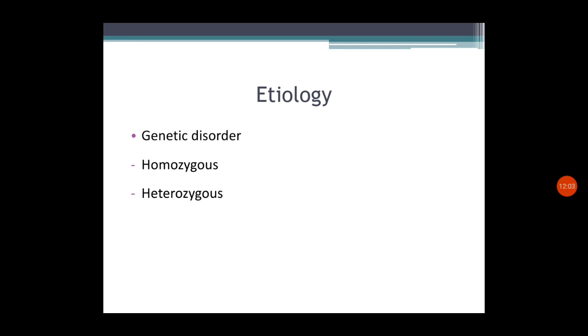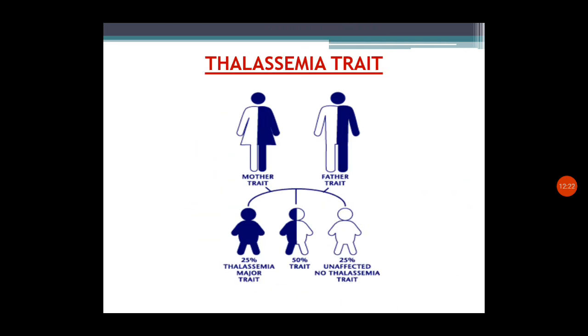Heterozygous means one dominant and one recessive. Only the recessive is affected and the dominant suppresses the manifestations presented by the recessive gene. So this is about the genetic etiology of thalassemia.